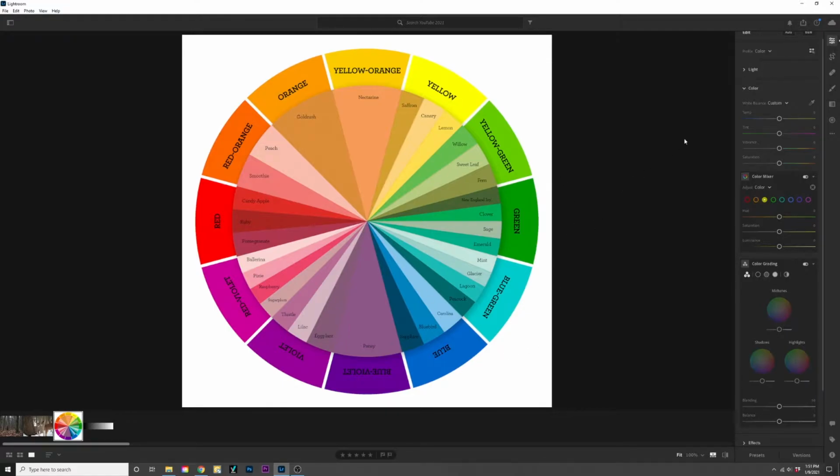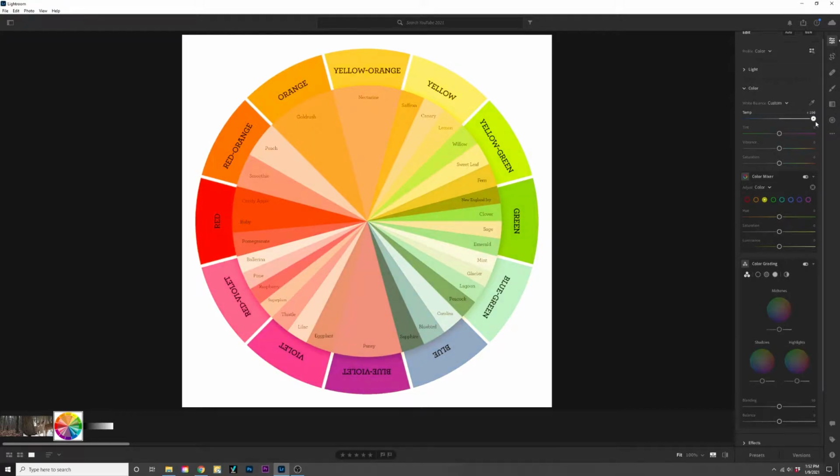Looking at the blue, I'm going to move the temperature slider further up, more towards warm. Warm meaning it's going to be more orange. So let's start moving that slider up and look at the blue. The blue is now getting a lot more gray and a lot more hot. It's almost moving towards green. It's getting a little more washed out because the complete opposite of blue is orange. So as we add more orange or more warmth, we're seeing less and less blue.